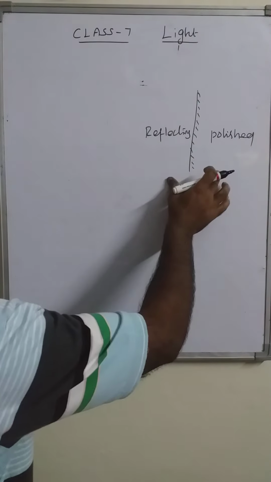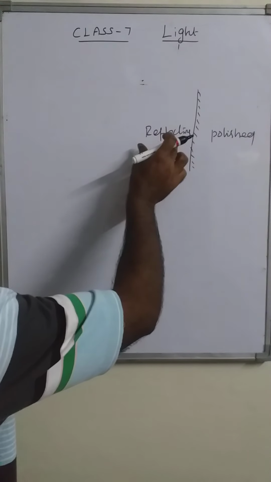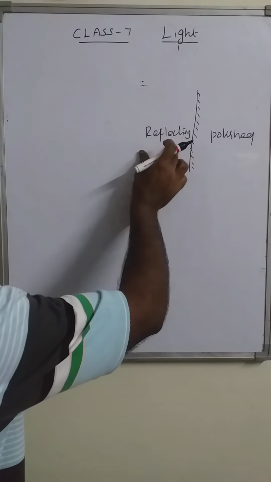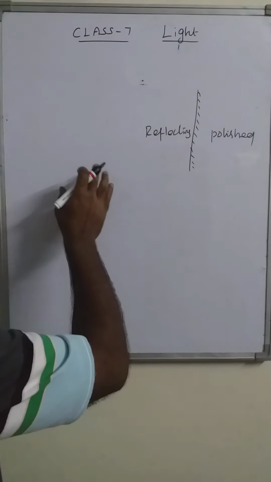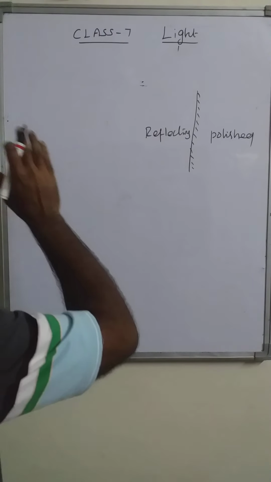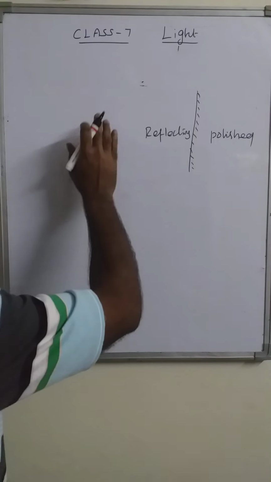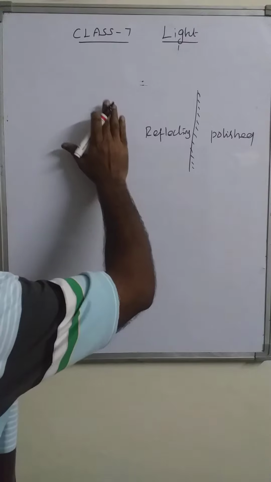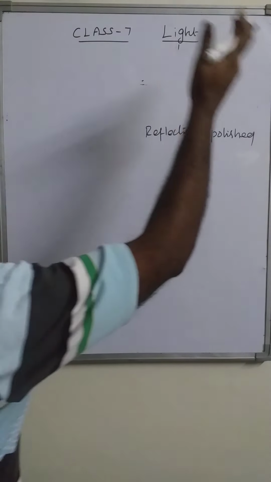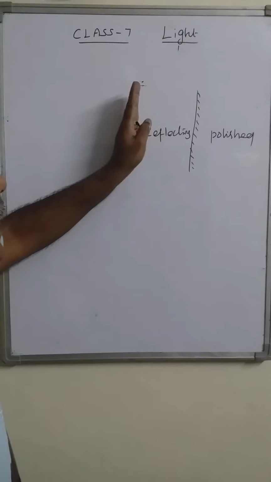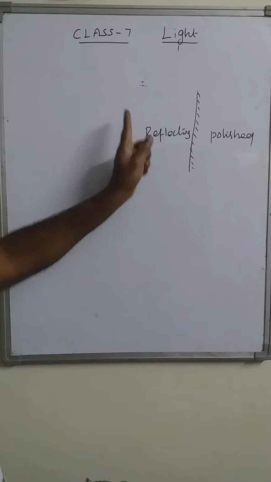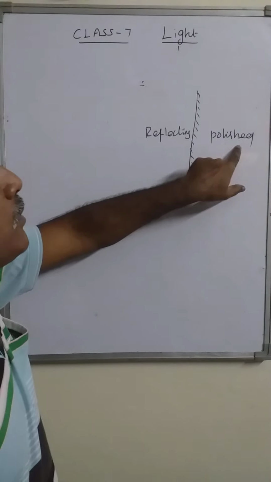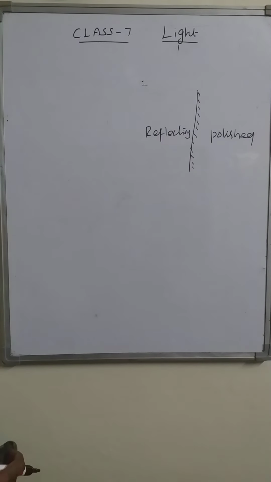So the mirror has two sides. One is the polished side and the other is the reflecting side. From the reflecting side the light will be reflected and the image can be formed. So if you want to see the image, anything must be placed in front of the reflecting side, not at the back. This we call the front side and this is the back side, right? The mirror has two sides, the front side, the reflecting side, and the back side, that is the polished side. Now this is the mirror, okay?